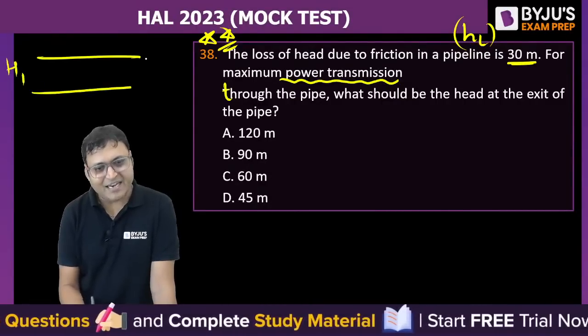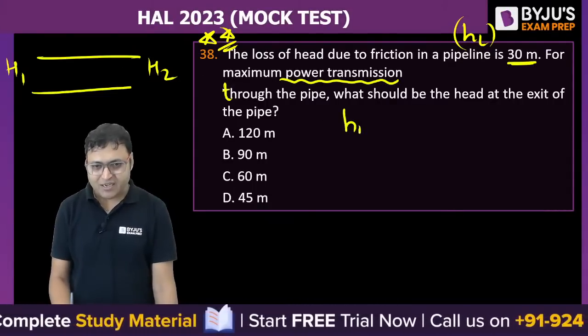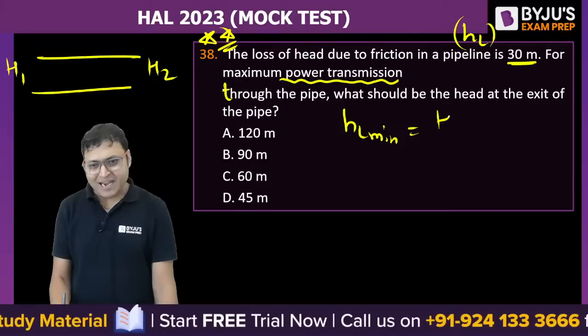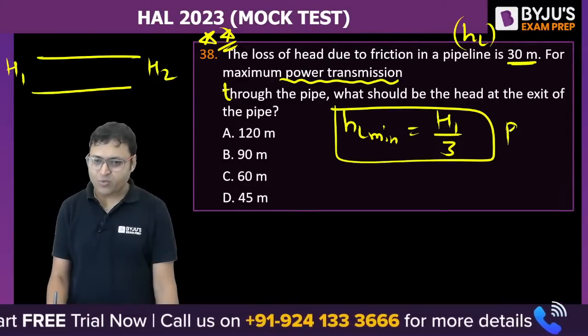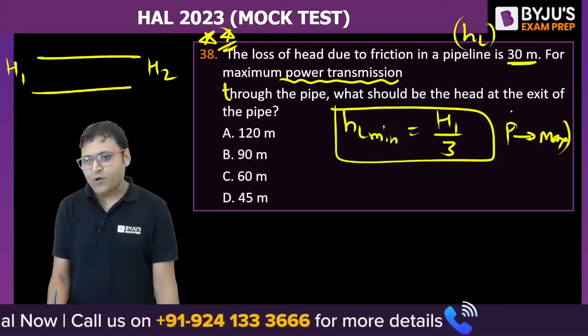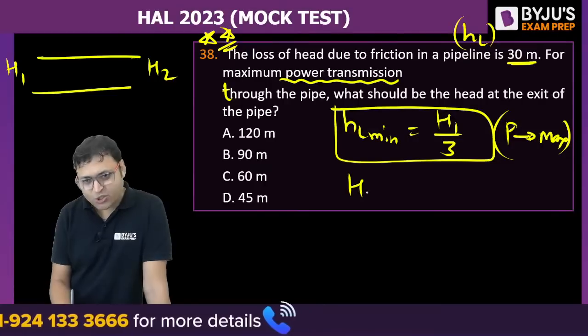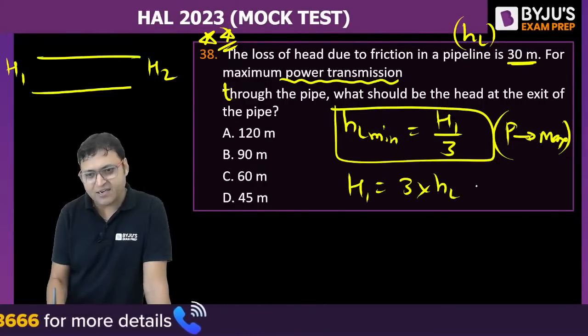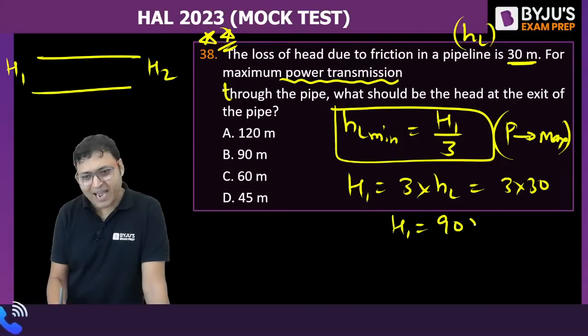There is head at inlet, and that is head at outlet. For maximum power transmission, HL should be minimum, that is H1 by 3. Do you agree? So H1 can be written as 3 into HL. So 3 into 30, H1 is equal to 90 meter.